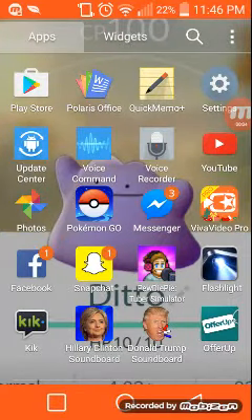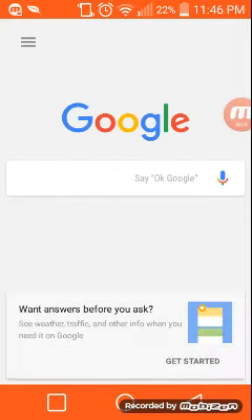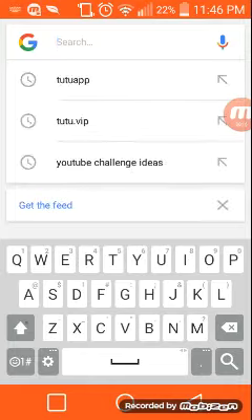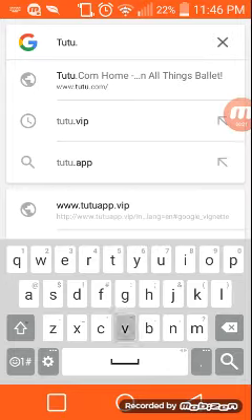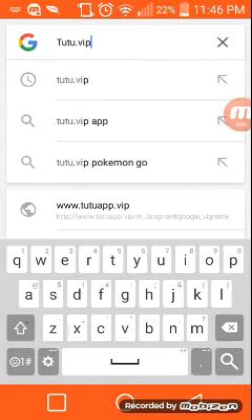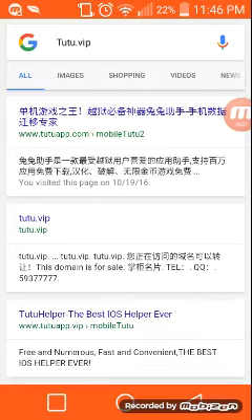In today's video, I'm going to be showing you how to mod Pokemon Go. First thing you want to do is open up Google or internet browser. Type in 22.vip. Click on the first one if you would like.